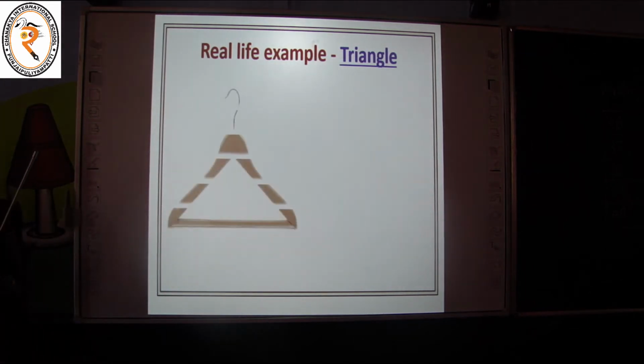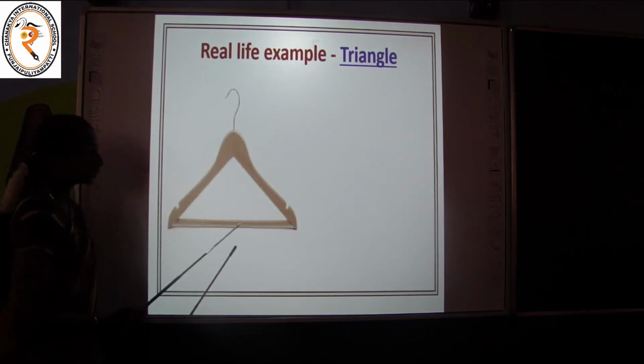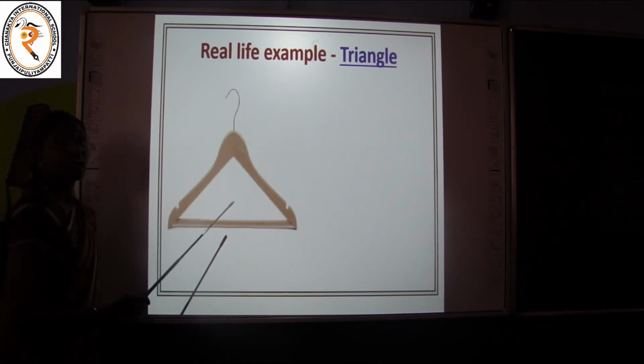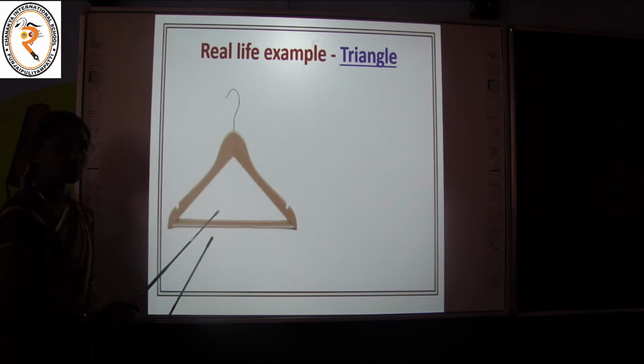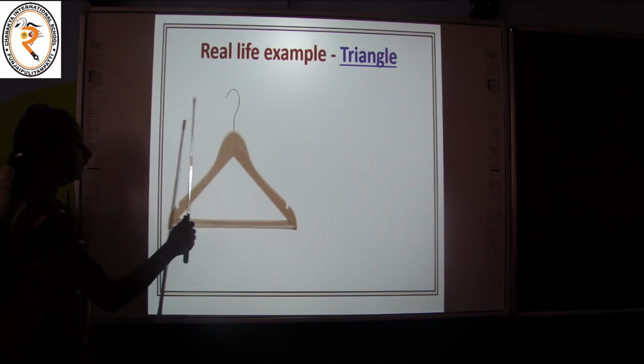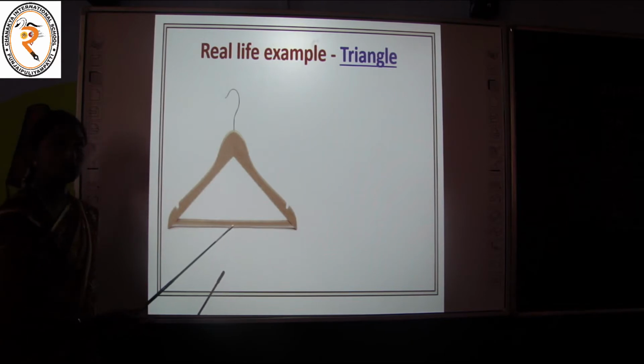The next example. See here. What is this? Have you ever seen this? What is this? Let me tell. Okay, this is a hanger. Why do we use it? We use this to hang clothes like shirts, towels, sarees. Okay, children, in the wardrobe we use hangers to hang clothes.